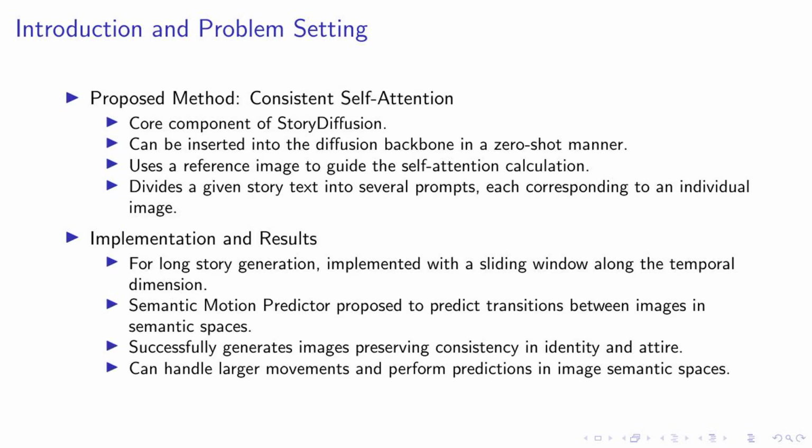Our research introduces key improvements to the field of content generation. We've developed a method that incorporates sampled reference tokens from reference images during the token similarity matrix calculation and token merging. This approach allows us to generate images that are consistent in terms of character identity and attire, which is crucial for storytelling. To generate a series of images that narrate a story, we divide the given story text into several prompts. Each prompt corresponds to an individual image, and our method generates these images in a batch. The result is a series of highly consistent images that effectively narrate the story.